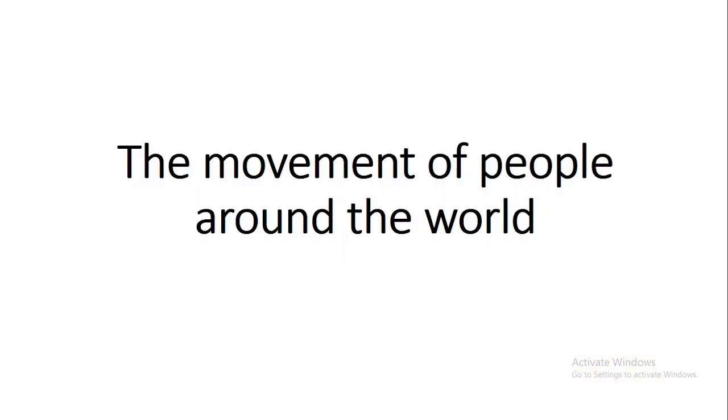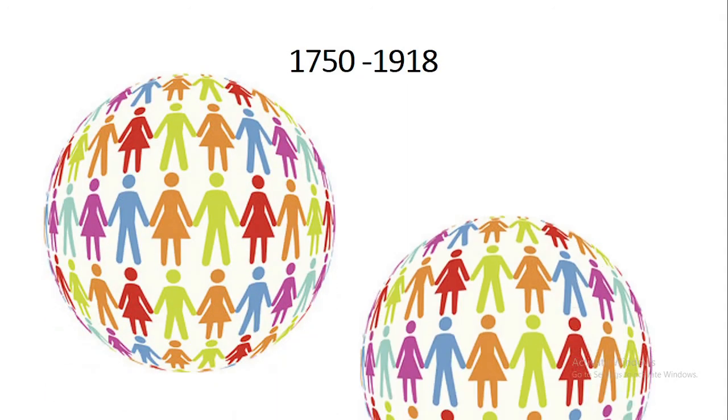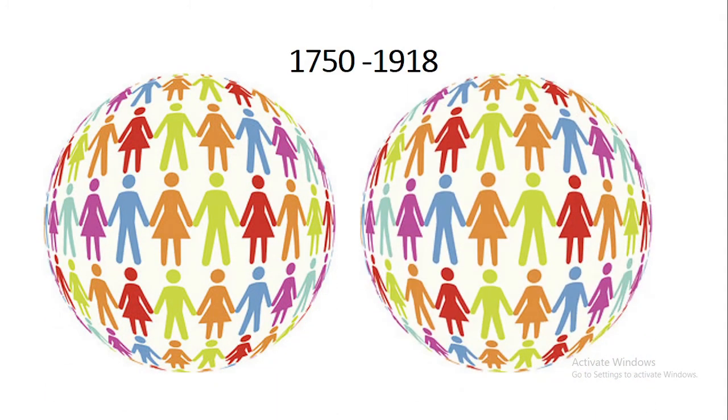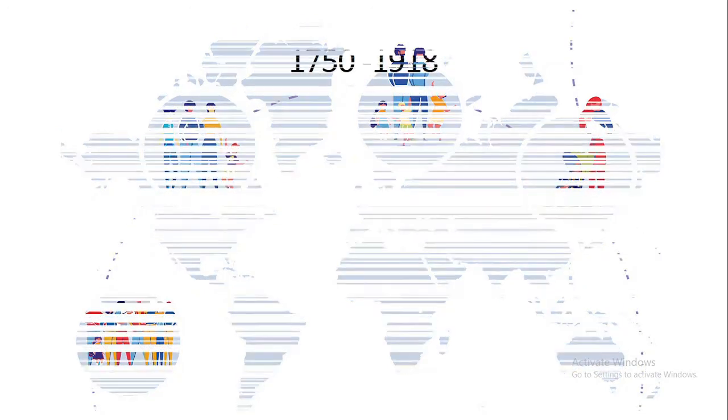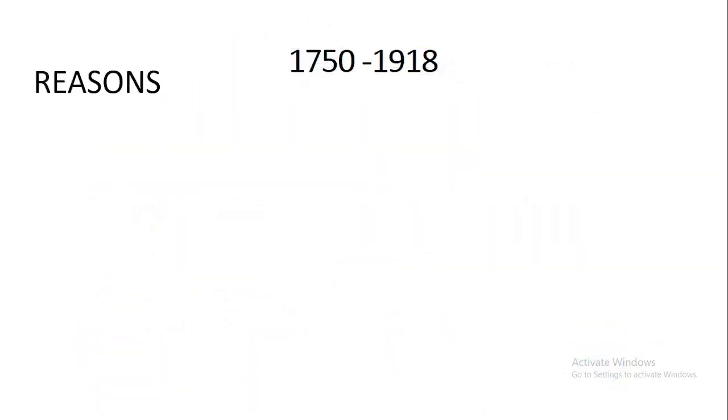On to the movement of people around the world. The global population, which is the number of people in the world, more than doubled between 1750 and 1918. During this period, there was a huge increase in the numbers of people moving to new countries. There were several reasons why this happened.